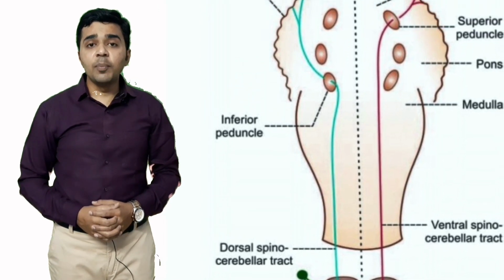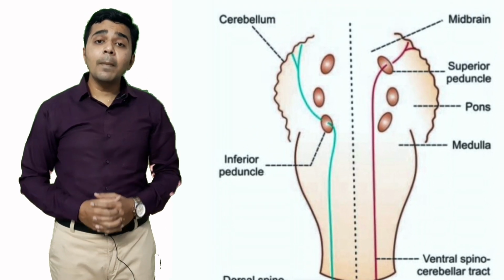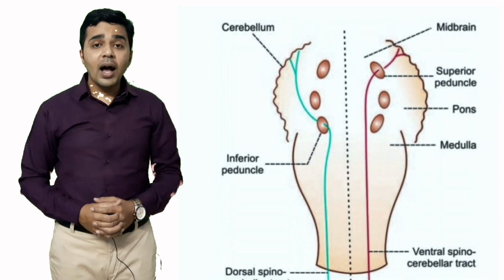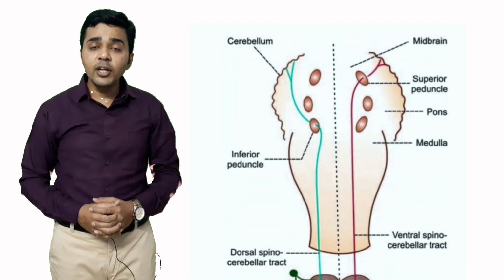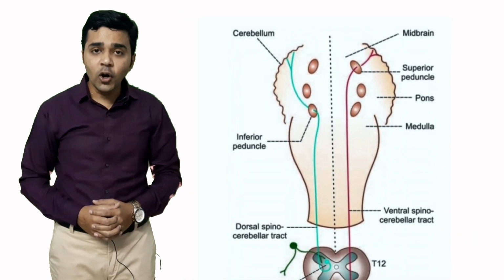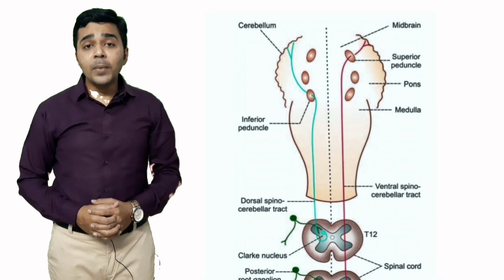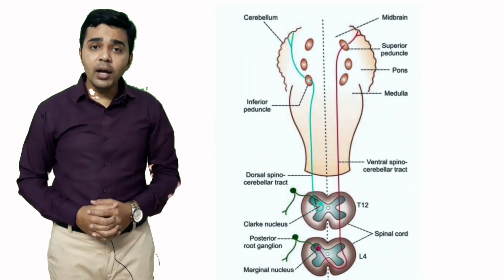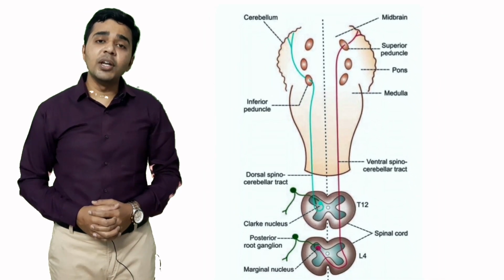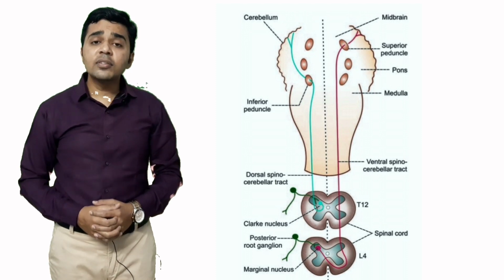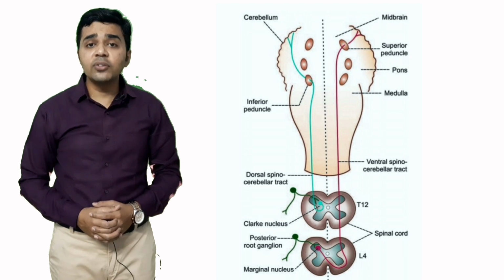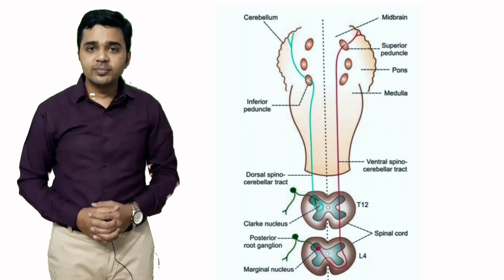These tract fibers do not cross the midline. After taking their origin, they ascend through the same side of the spinal cord, then the medulla, pons and midbrain, and finally they terminate in the cerebellum. They also carry the subconscious kinesthetic sensations.